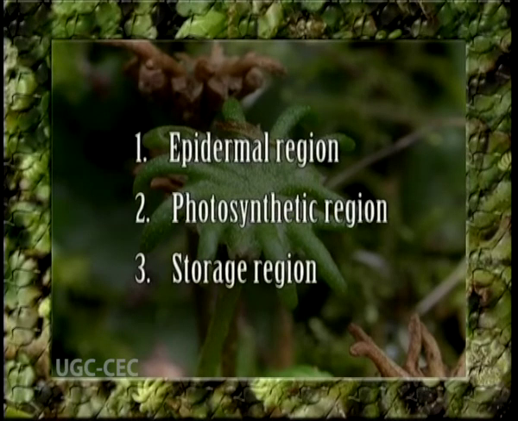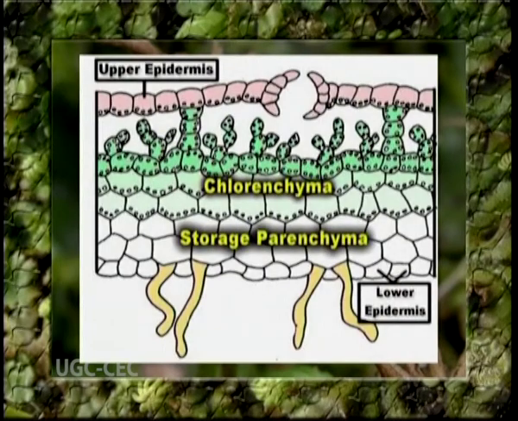Now, epidermal region. The thallus has a well-defined upper and lower epidermis. The upper epidermis covers the thallus over the dorsal surface. It is single layered, sometimes 2 layered. For example, in Marchantia indica, it consists of thin-walled cells which contain a few discoid chloroplasts. The outer walls of these cells are cutinized, hence slightly thickened.